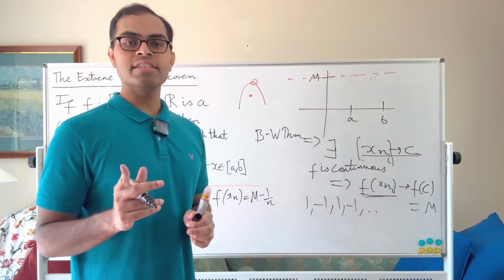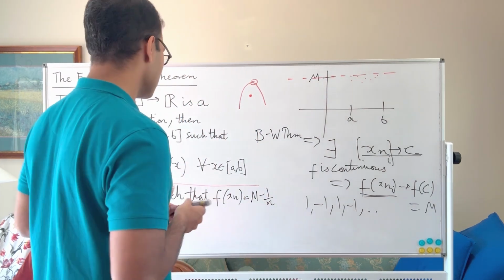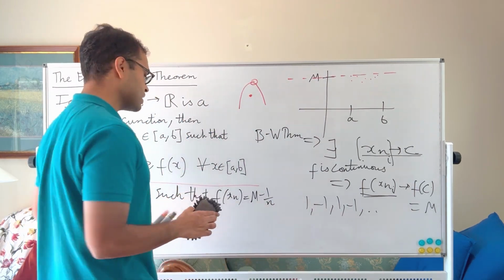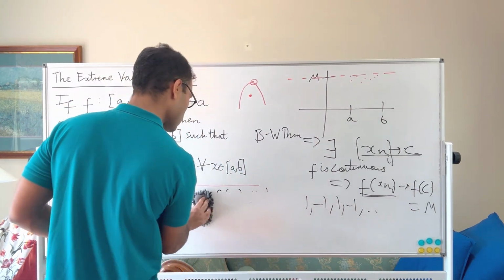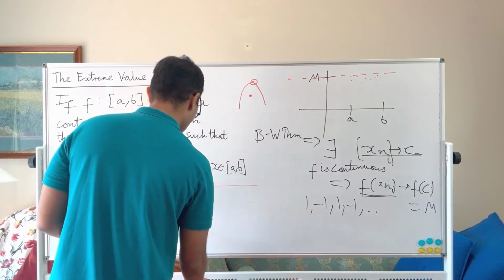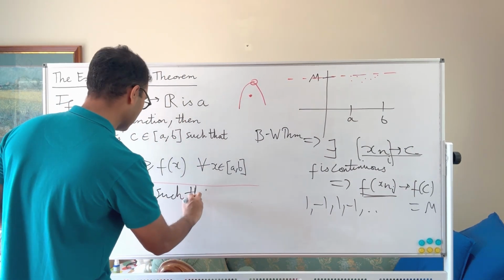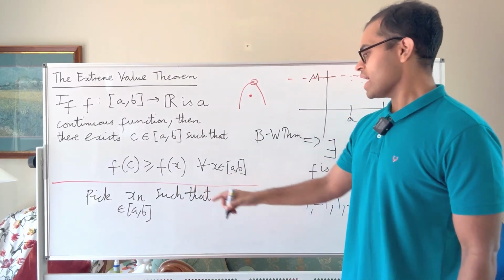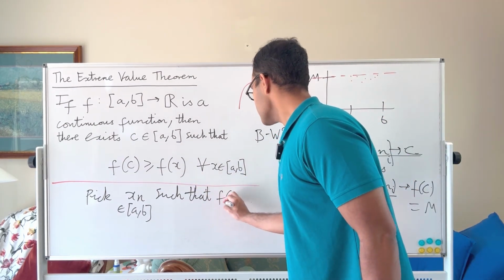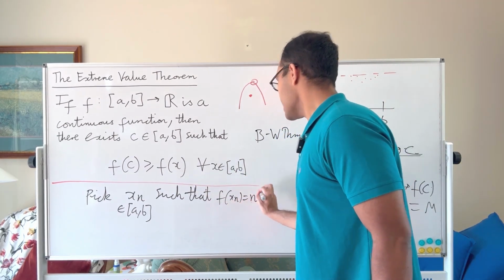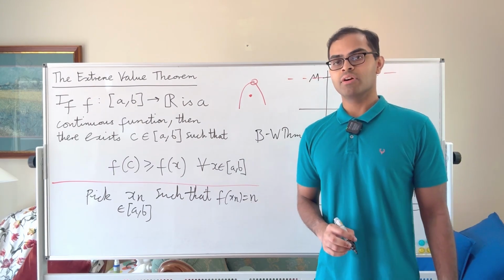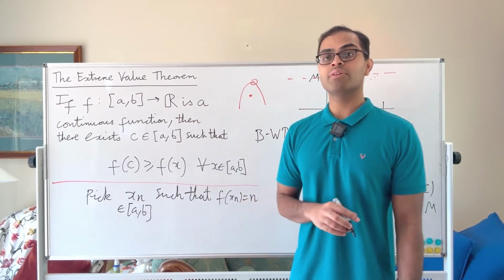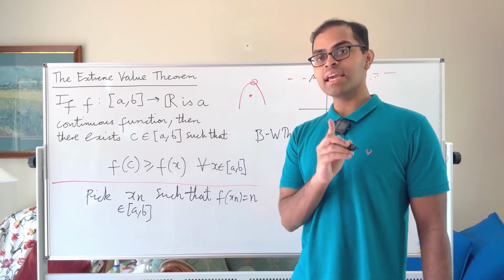The idea is very similar, and I want you to actually think about this, think about how you'd modify this proof to deal with that case. And I'll just give you a quick idea, and I want you to think about the rest and drop a comment down below. To show that f is bounded, what we are going to do is pick x_n such that f of x_n is equal to n, assuming it's not bounded. Okay, so if it's not bounded, we'd be able to pick an x_n so that f of x_n equals n, and then run the same argument.